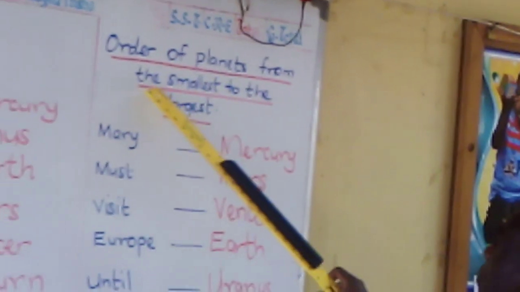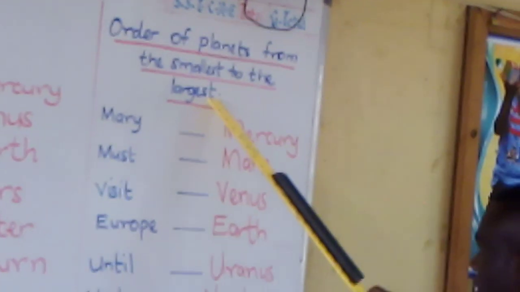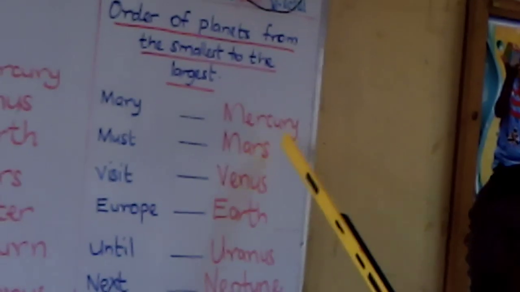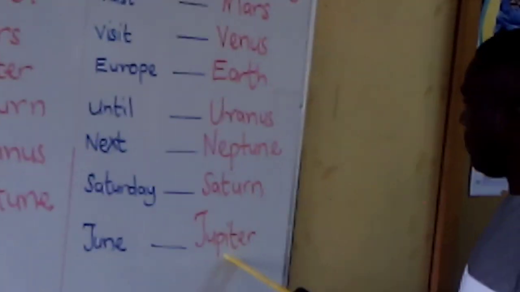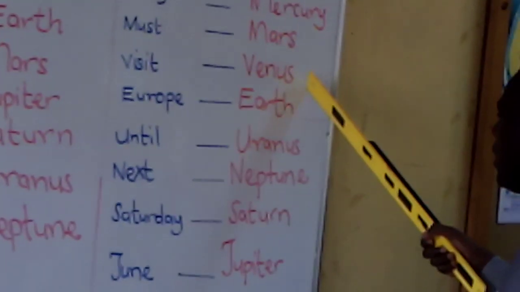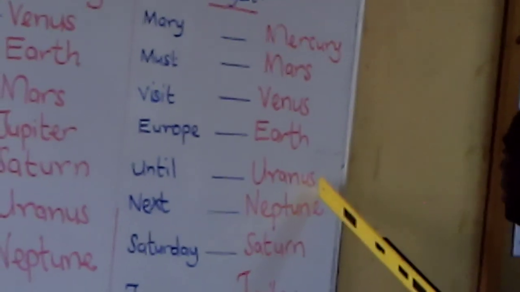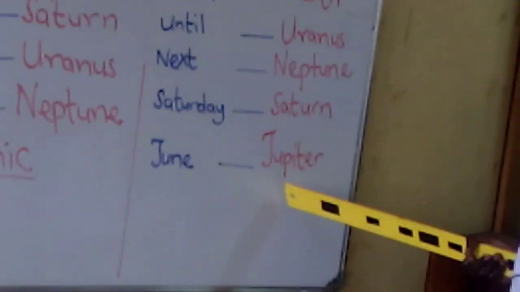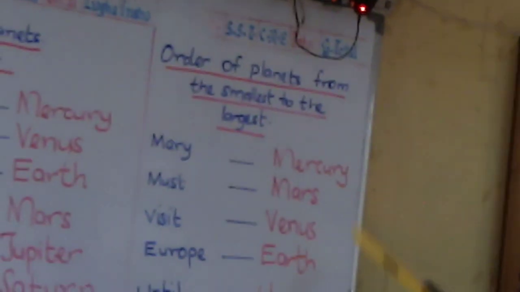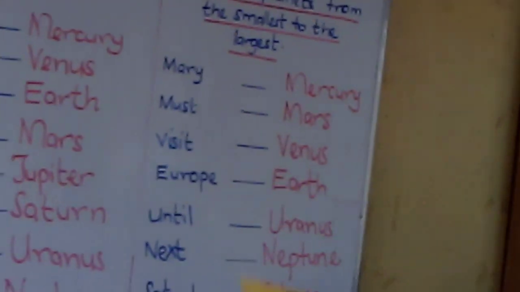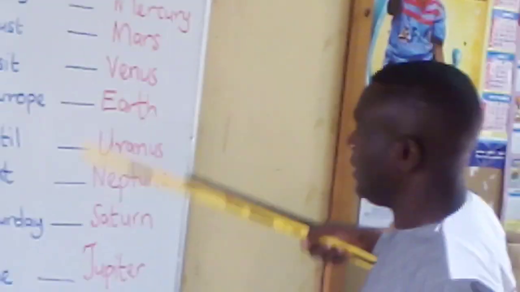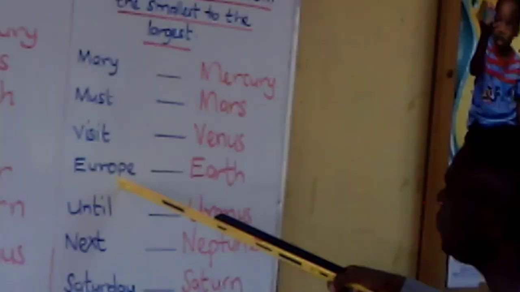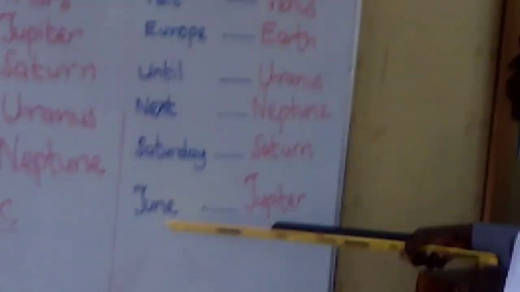Once again, this is the order of the planets from the smallest to the largest. Mercury is the smallest and the largest is Jupiter. So from Mercury we go to Mars, and then from Mars to Venus, then from Venus to Earth, then from Earth to Uranus, then from Uranus to Neptune, and from Neptune to Saturn, and finally Jupiter. So you need to remember them in the order of their sizes. Mary must visit Europe until next Saturday, June.